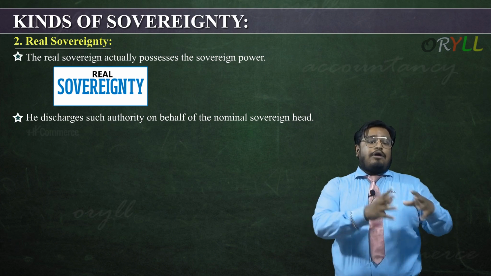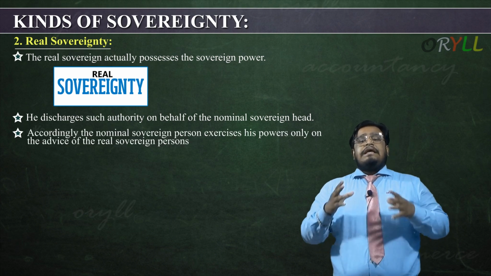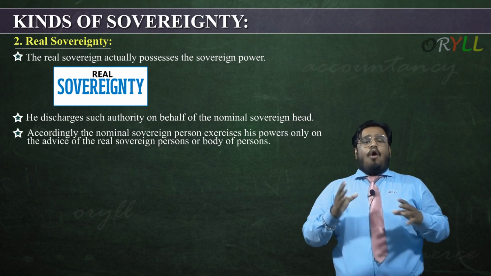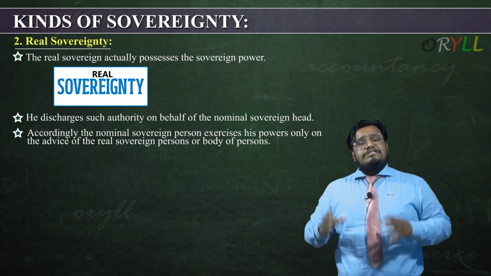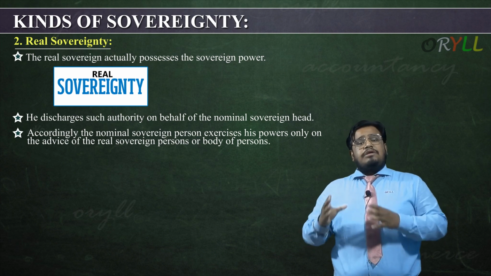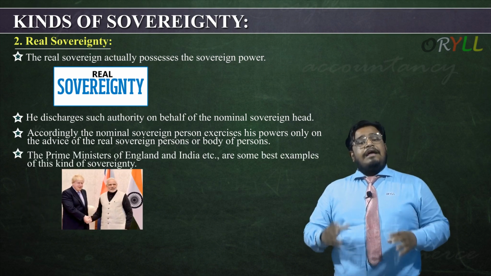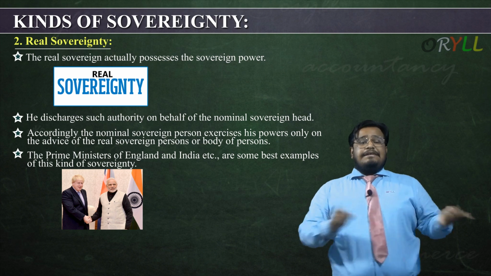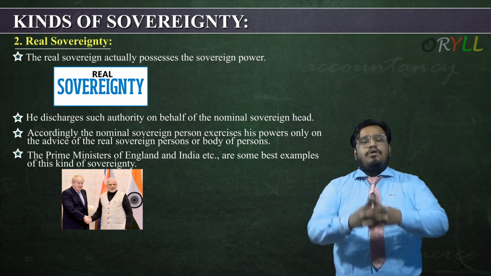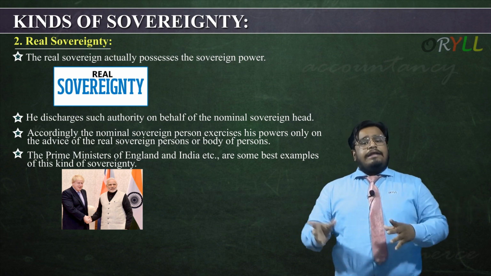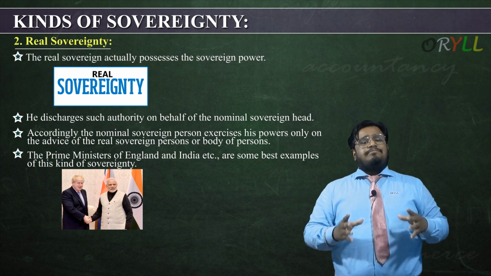According to this, the nominal sovereign person exercises his power only on the advice of the real sovereign person or the body of persons. The Prime Minister of England, the Prime Minister of India, the Prime Minister of Japan are some of the best examples of nominal sovereign power and real sovereign power, kinds of sovereignty.